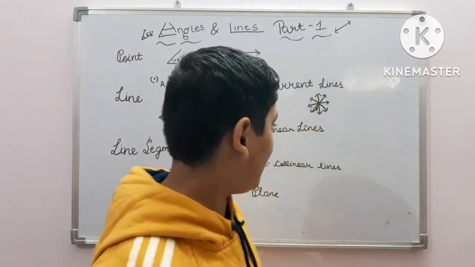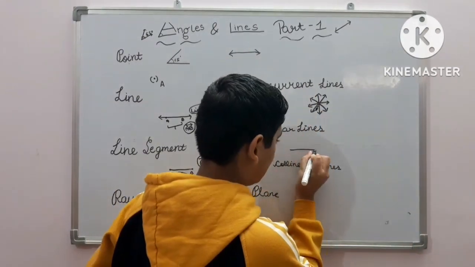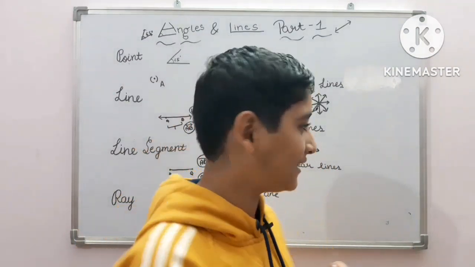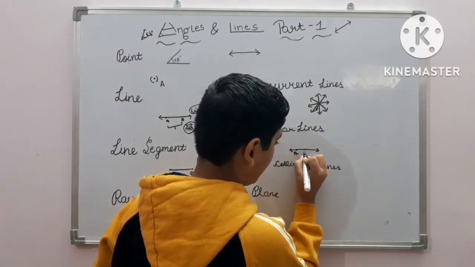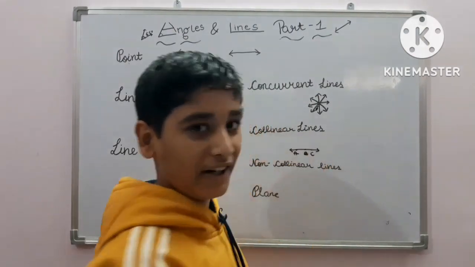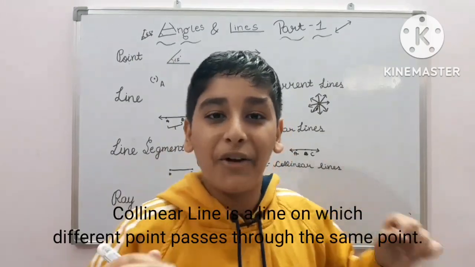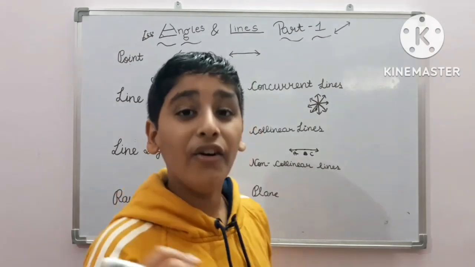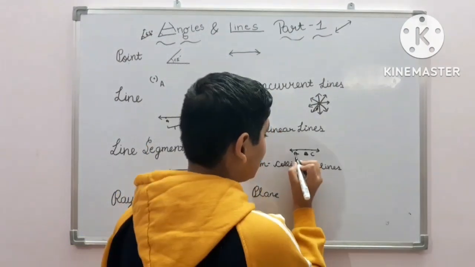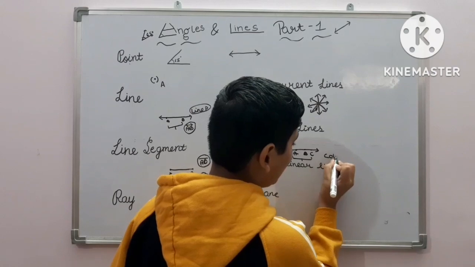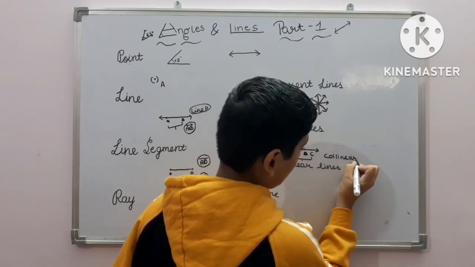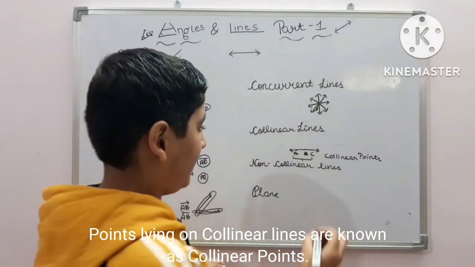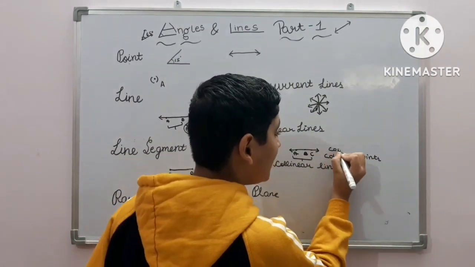So, now let us talk about collinear lines. In collinear lines, when all the points, friends, are together, then they are called collinear points. Like in this figure, A, B, C, all the friends are partying together on the same line at the same venue. So these points are known as collinear points, and the line on which they are lying is known as a collinear line.